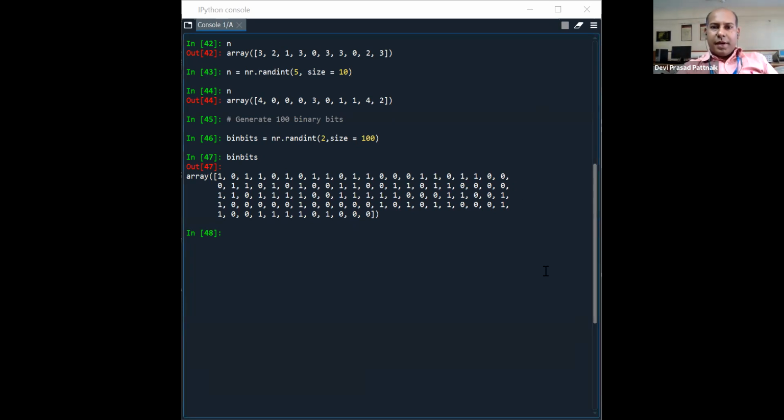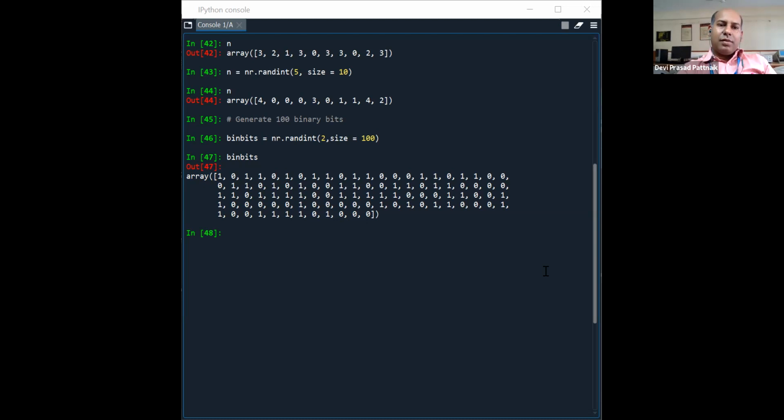In order to generate random binary bits, of whatever number of our choice, we have to specify that in the size. Which command is used? nr.random, in brackets you give the higher limit and size, two things specified.